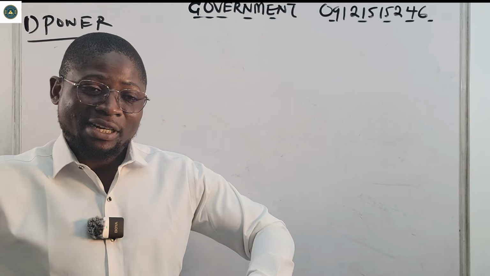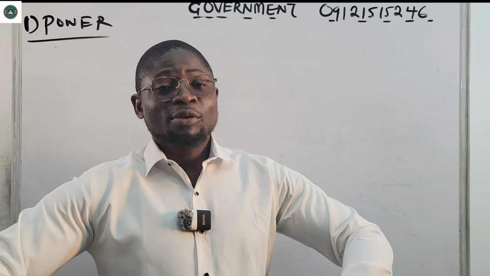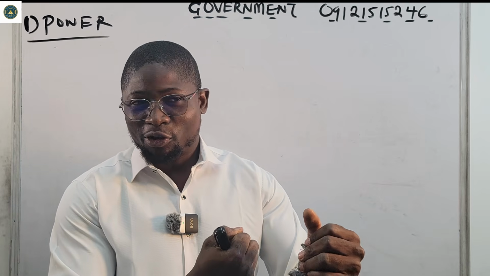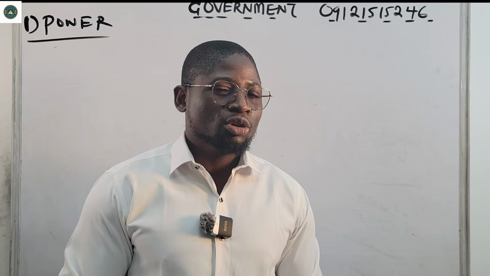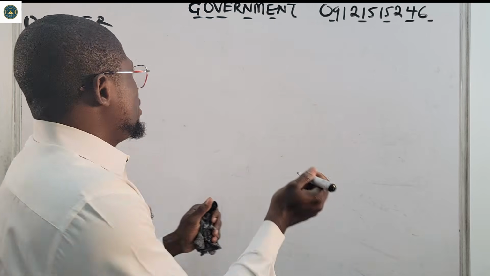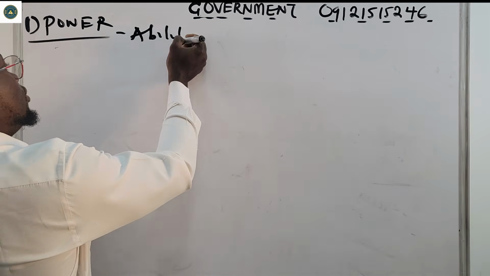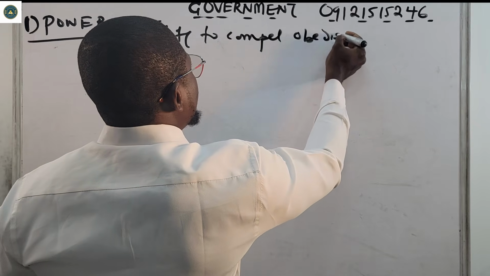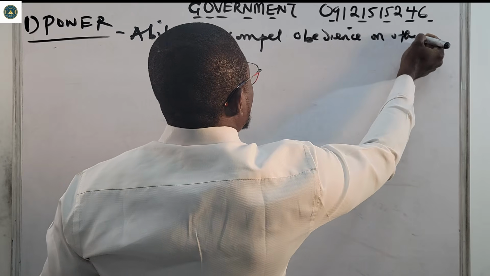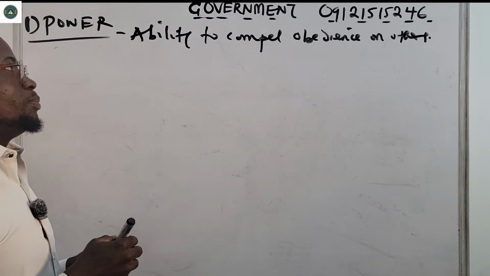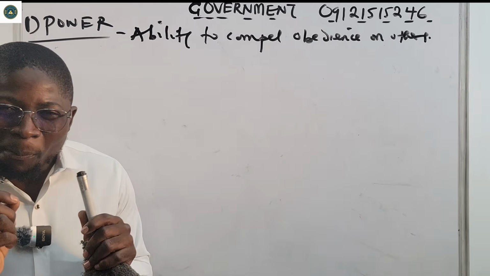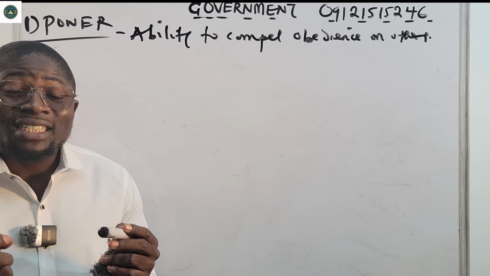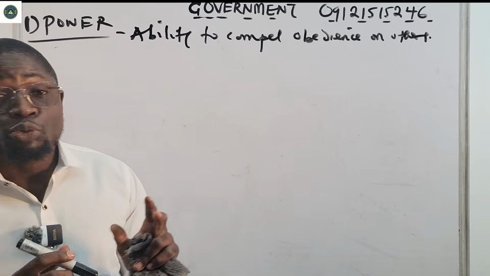When you say that somebody has power, there is a type of power called physical power, when you know that somebody can beat you, so if they talk, you listen. So power is the ability to compel obedience on others, for example, forcing someone to do what ordinarily the person would not want to do.